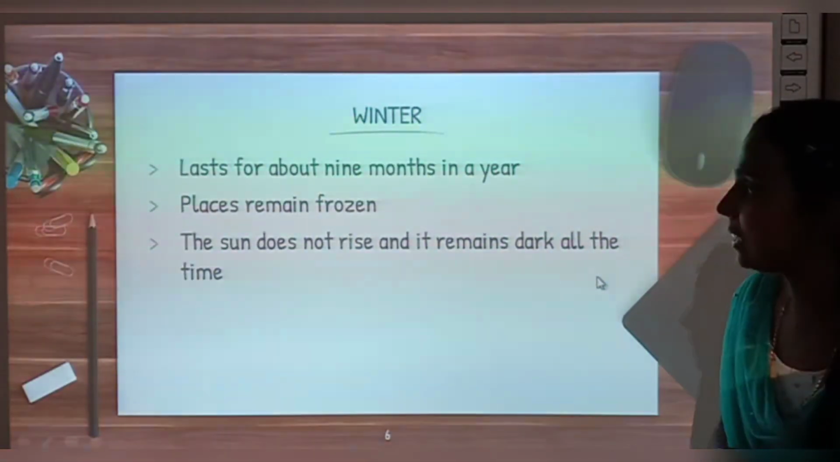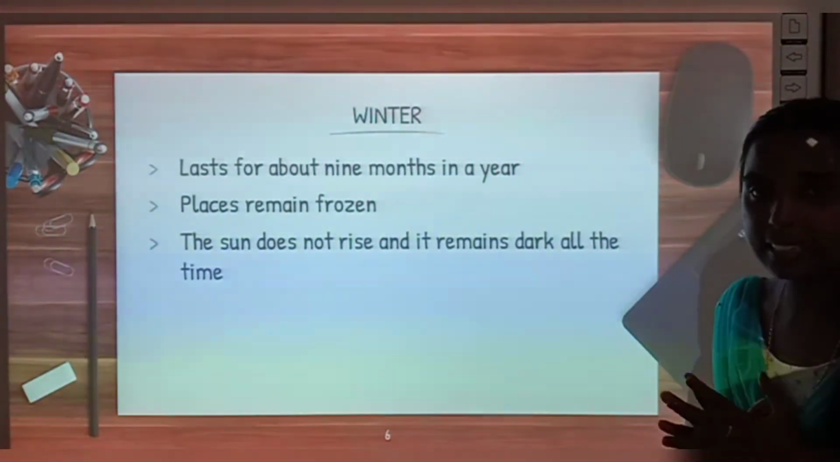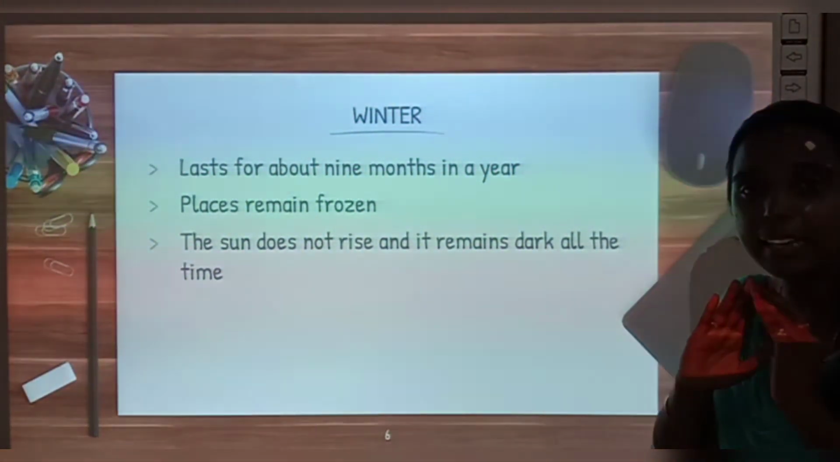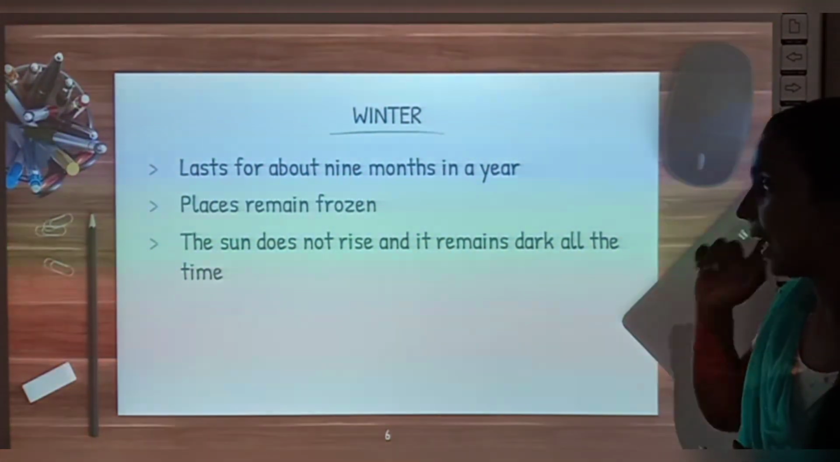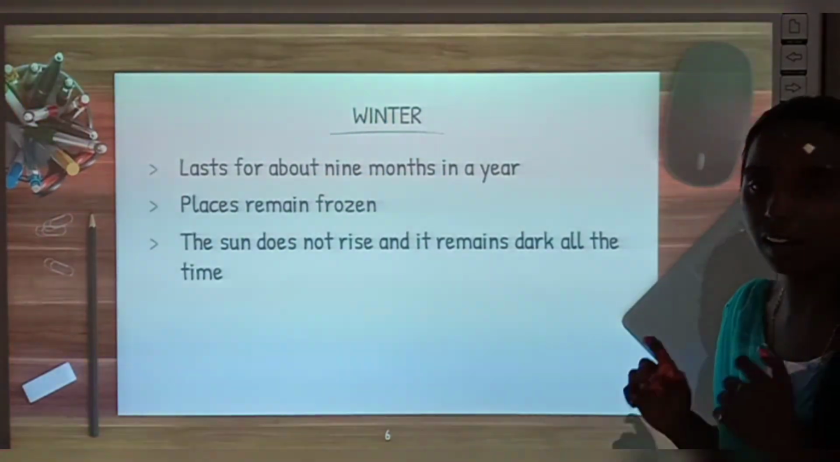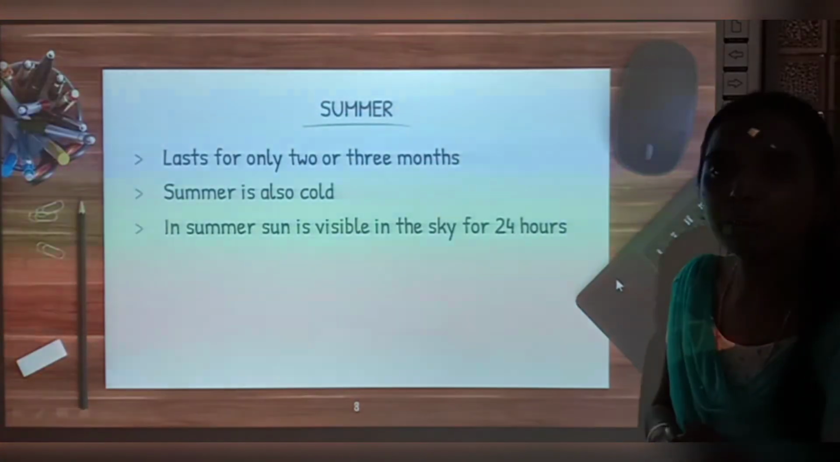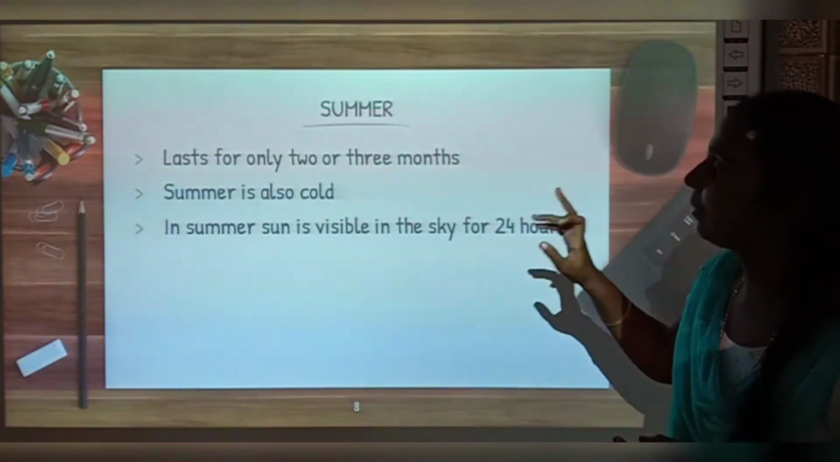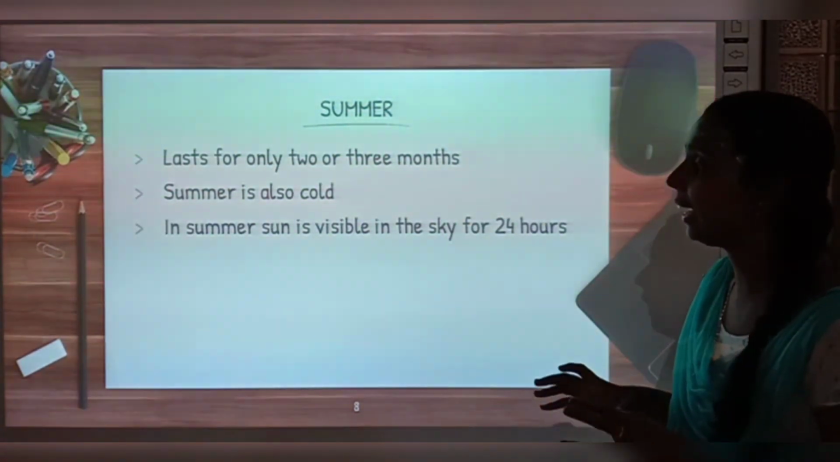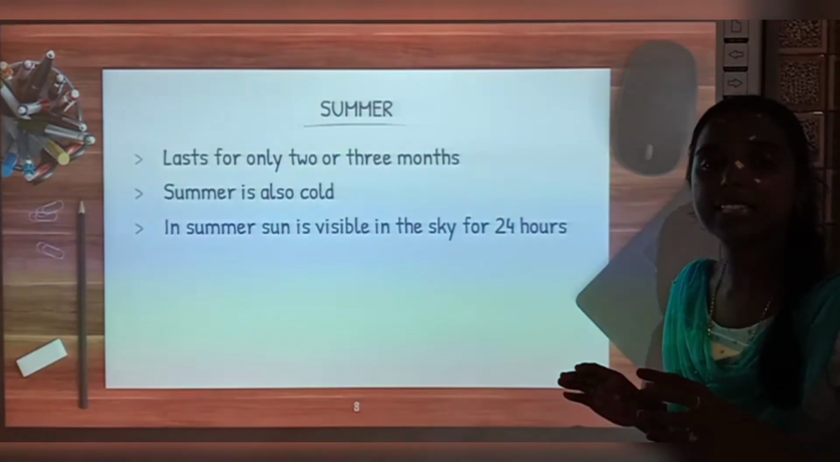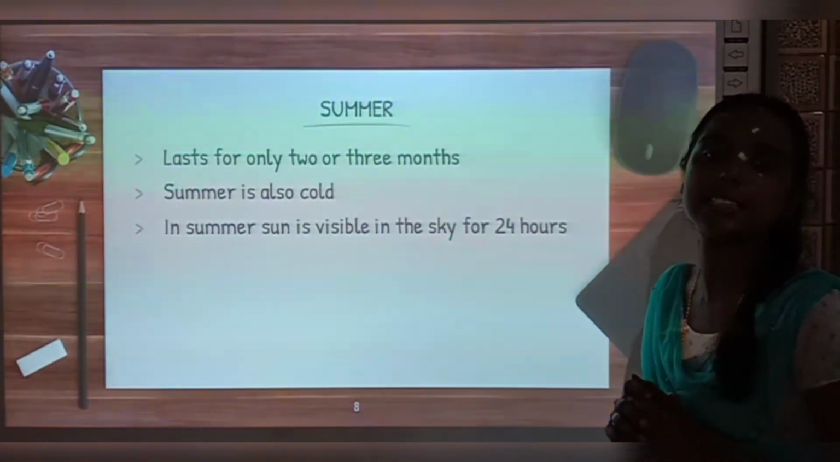How will be the winter season? It lasts for about 9 months in a year and the places remain completely frozen during this winter season. And the sun does not rise and it remains dark all the time. Now how will be the summer season? It lasts for only 2 or 3 months, but summer is also cold. In summer the sun is visible in the sky for 24 hours.